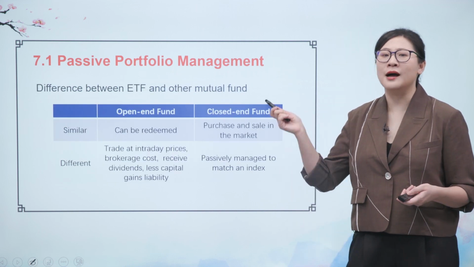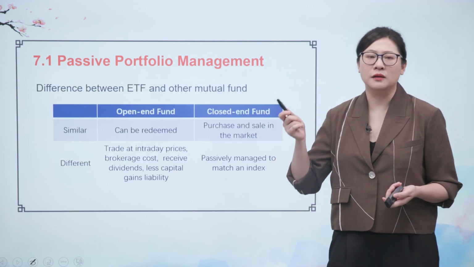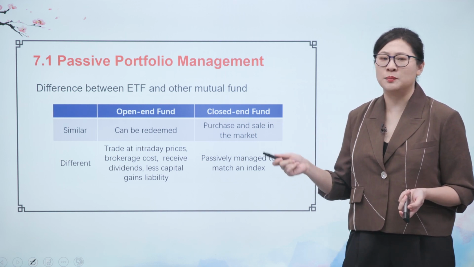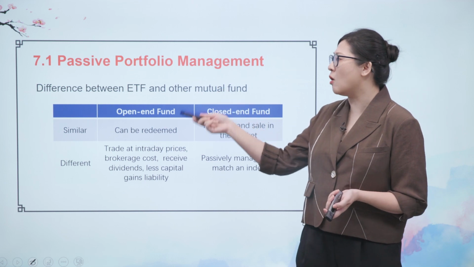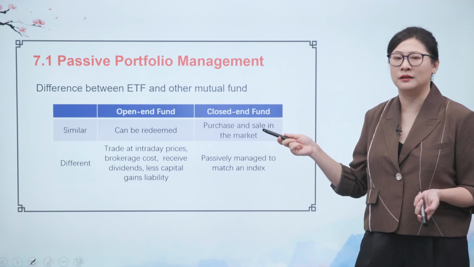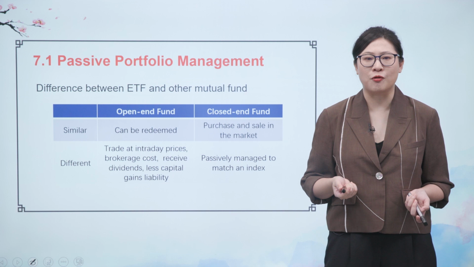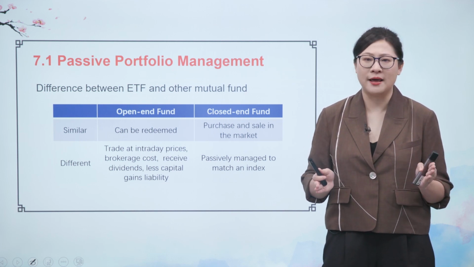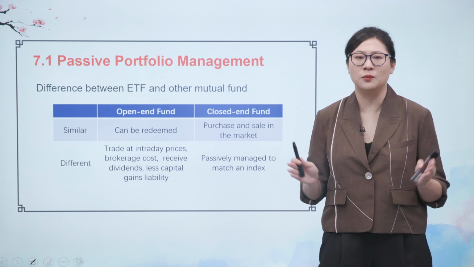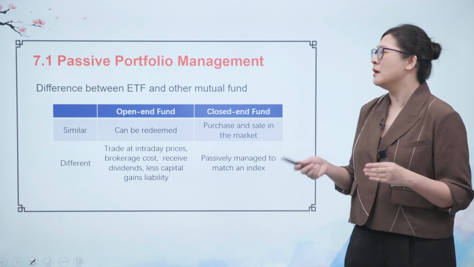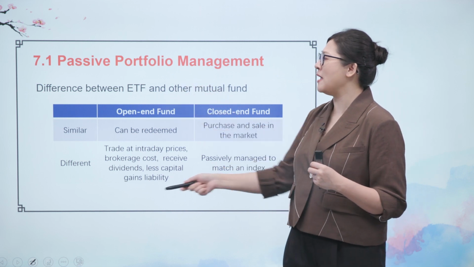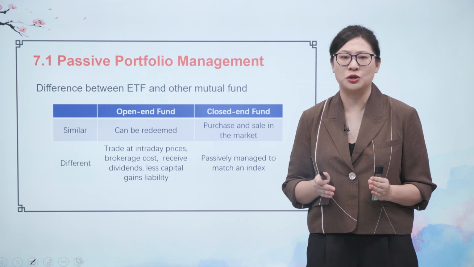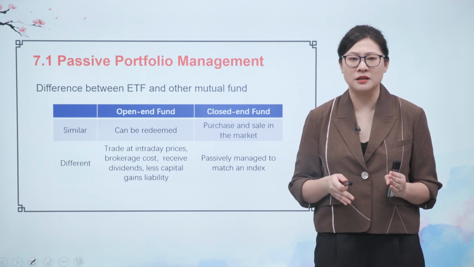Now let's have a look. I have summarized all the differences between ETF and other mutual funds, especially the open-end fund and closed-end fund. As I mentioned before, the ETF can get all the benefits from open-end fund and closed-end fund, so we need to compare them together. Now let's have a look at the open-end fund. What's the similarity and the difference between open-end fund and ETF?